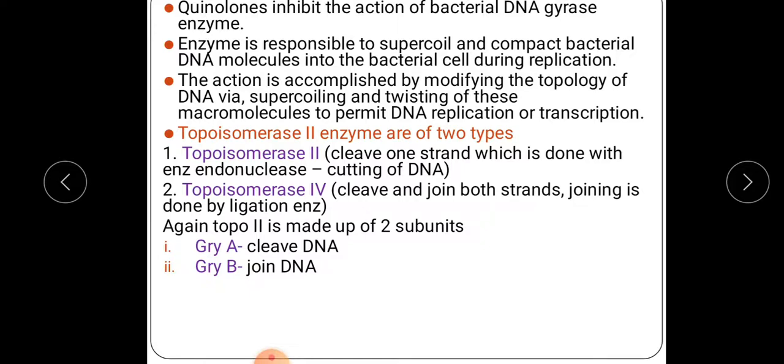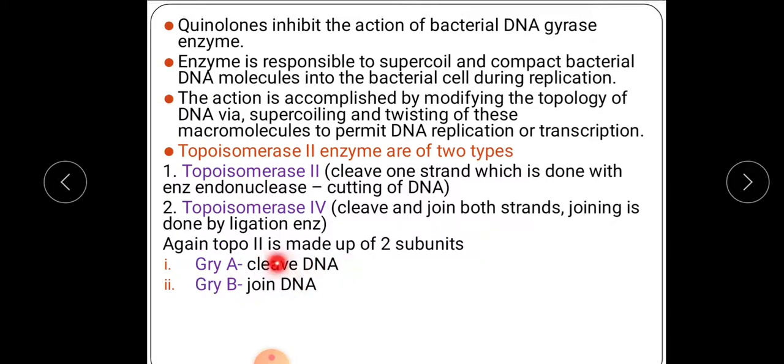In that also, it has the action on the subunit gyrase B, that is the joining of DNA. Okay, what does that mean? Once the cutting of DNA takes place, there should be the action of joining also. One single DNA is there; if it has been cut into two parts, again with the help of the ligase enzyme or gyrase B enzyme, it can join or it can form a double helix. Okay, and hence this gyrase B has the joining of DNA.